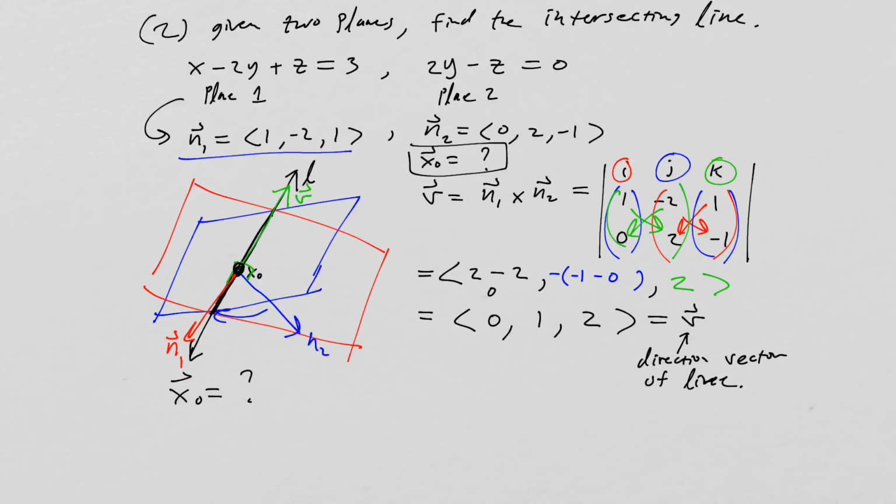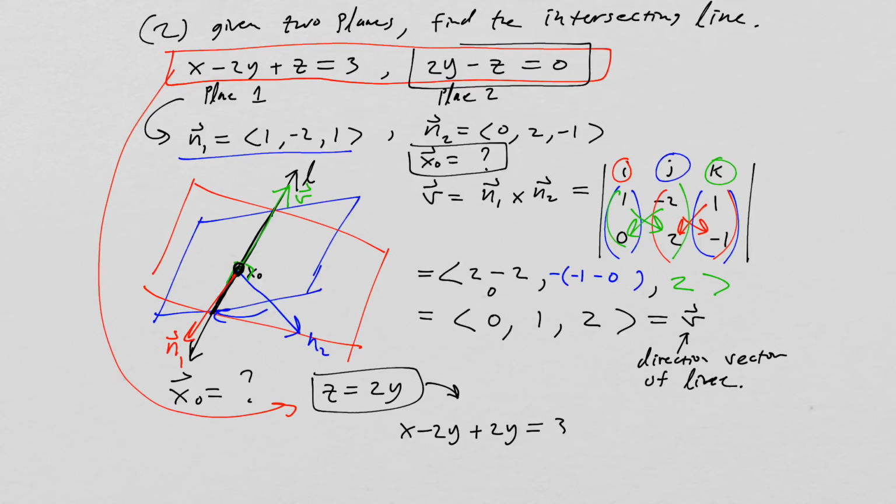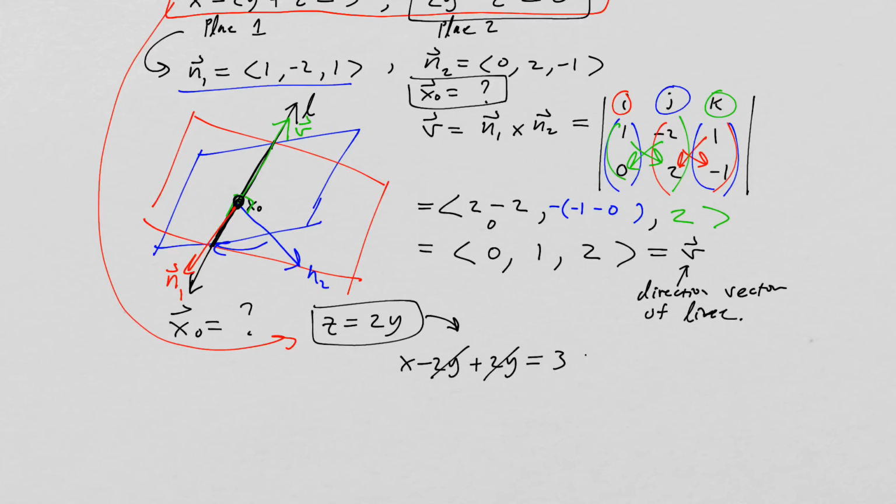All right, to do that, we have to look at our plane equations up here. We have to solve both simultaneously. So we bring that down here. And notice that if we look at the second plane, plane 2, z is actually equal to 2y. All right, and now what I'm going to do is substitute that into the first plane equation. We're going to get x minus 2y plus 2y is equal to 3. Those actually cancel. That's kind of nice. And that leads us to x is equal to 3. So we got our first point, right?